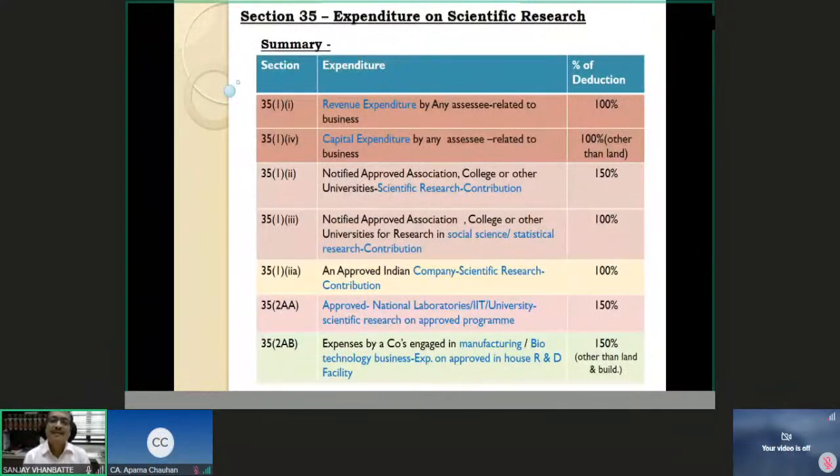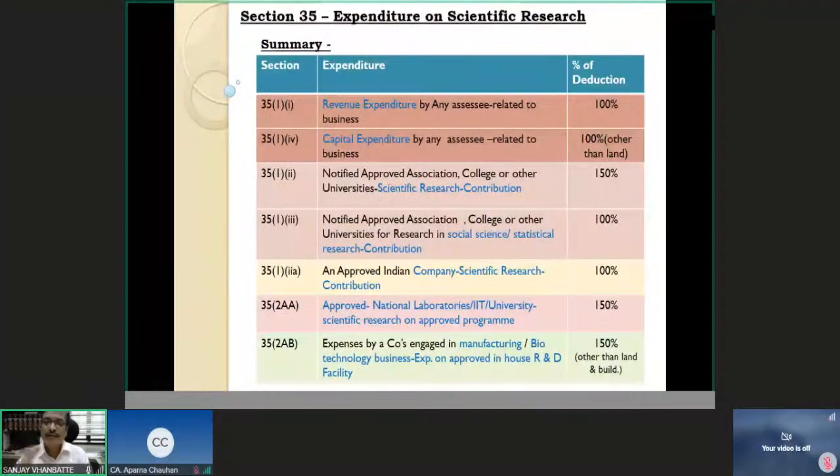Now these are notified approved association, college or other universities. Here I contribute to them. I give contribution to notified approved association, college or other universities.